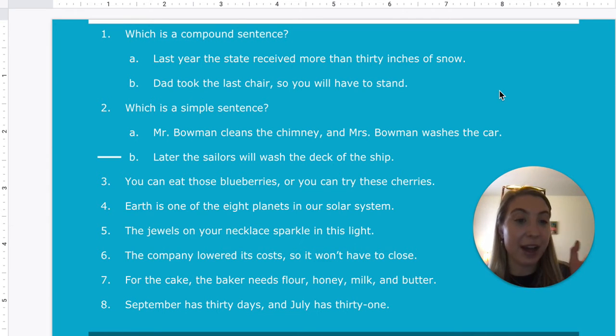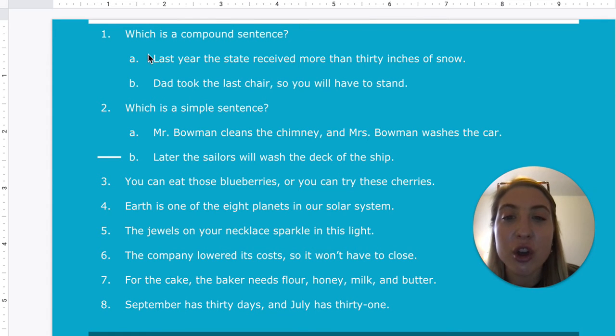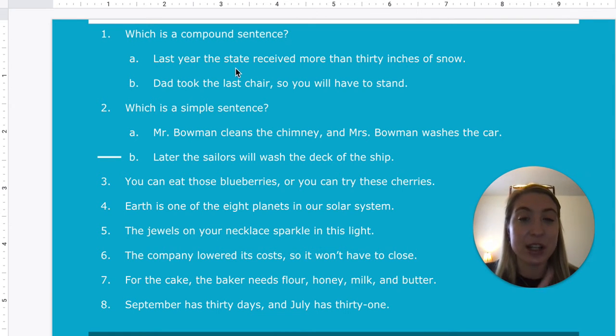And it goes comma and then conjunction. So when I look up here, last year the state received more than 30 inches of snow. I don't see any comma or conjunctions. And we only have last year the state, so one subject, received, which is our verb, and one verb. And that's it. So that would be a simple sentence.